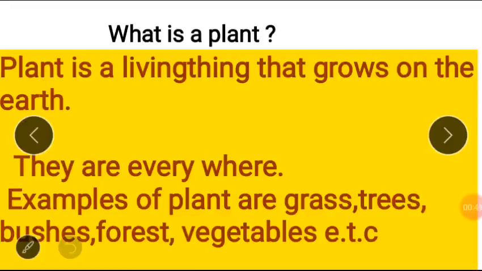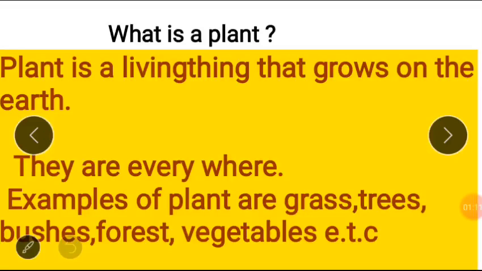Let me take that definition again. A plant is a living thing that grows on the earth. Very good. They grow on the earth and they are living things. Yes, they are everywhere. Examples of plants are grass, trees, bushes, forests, vegetables, and so on and so forth.